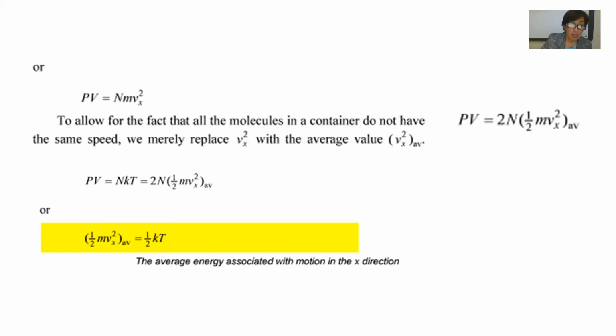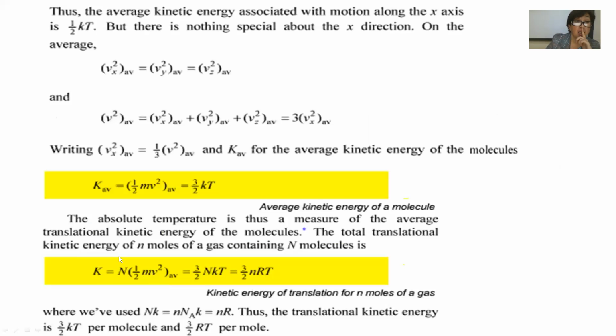The average kinetic energy associated with motion along the x axis is kT divided by 2.